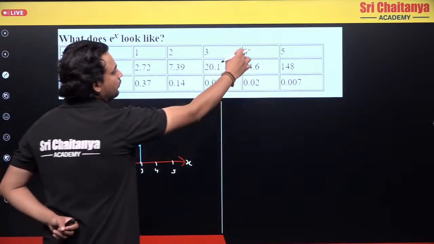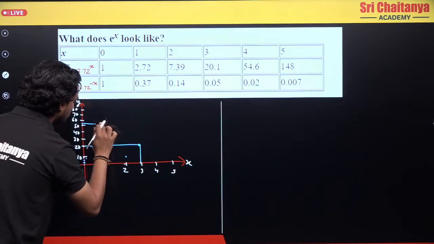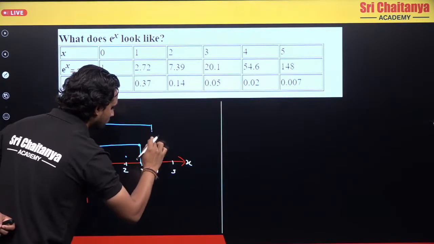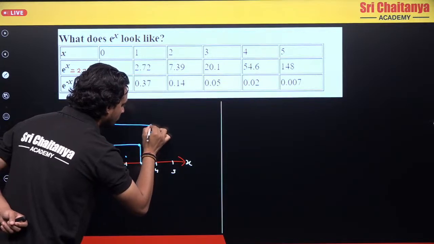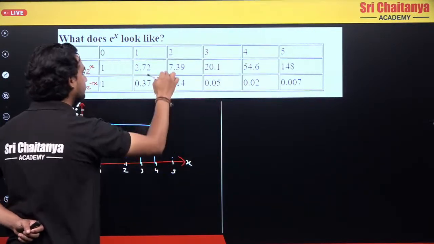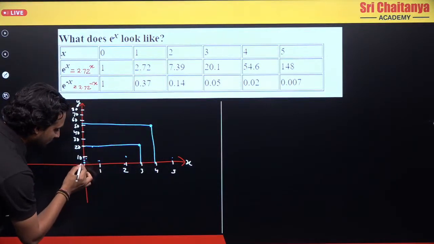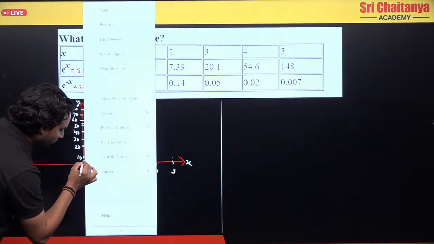And for x equals 4, the value is 54, so somewhere here. This is the point which I have here. And x equals 5 is 148, so 148 is somewhere here. So now what I'll do, I'll take these points and join them. So if I join these points,